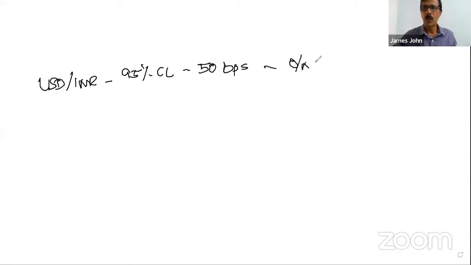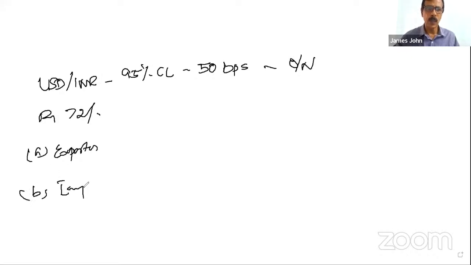This is overnight. If the day closes at rupees 72, what is the worst possibility tomorrow for an exporter and for an importer? A question can be asked like this.